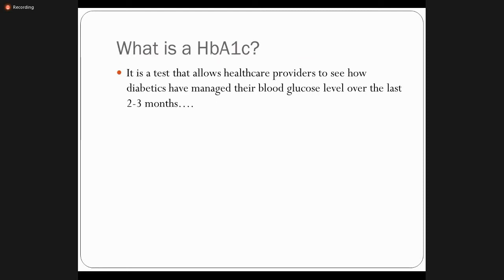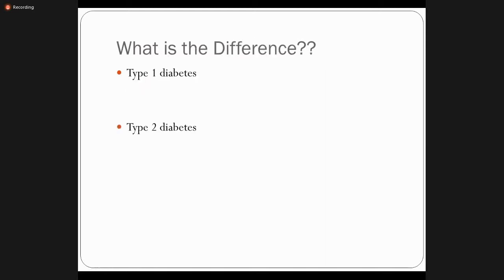This is important. There is another test that nowadays we perform and advise, that is the hemoglobin A1C. It is a test that allows healthcare providers to see how diabetics have managed their blood glucose level over the last 2 to 3 months. Now there are two common types, type 1 diabetes and type 2 diabetes. But there is another type that we have already discussed, gestational diabetes, which is nowadays becoming common in our community.